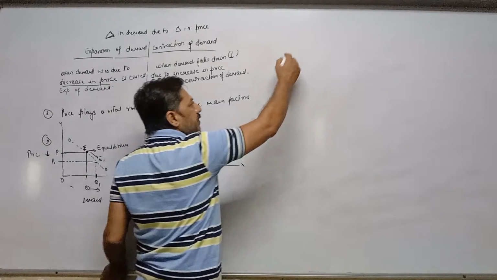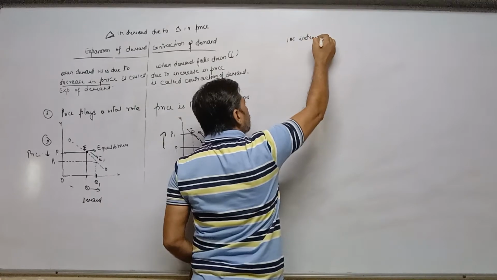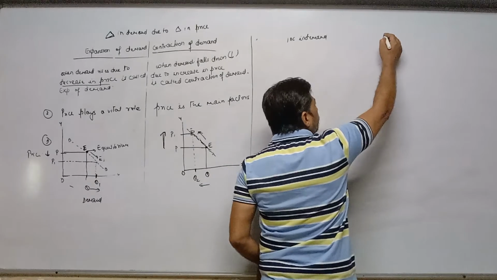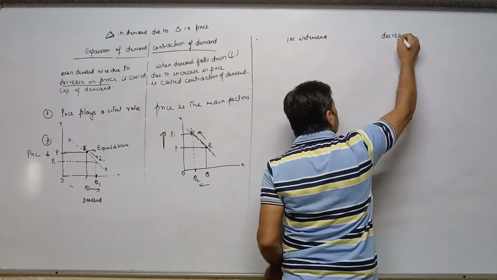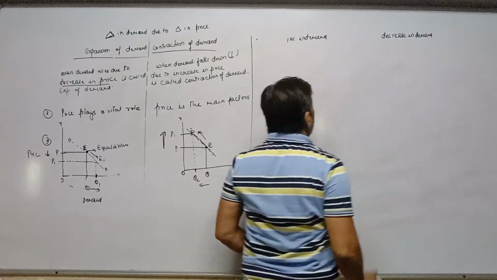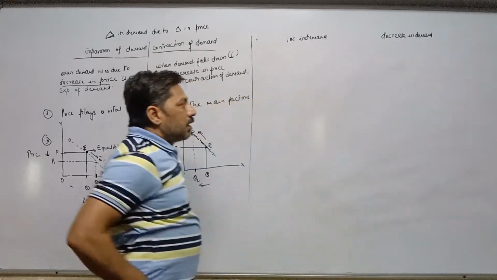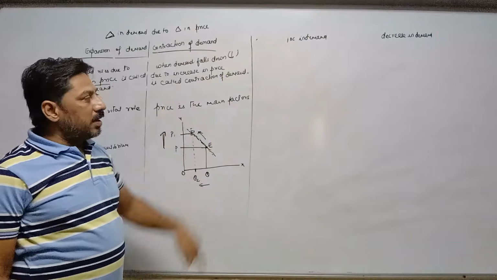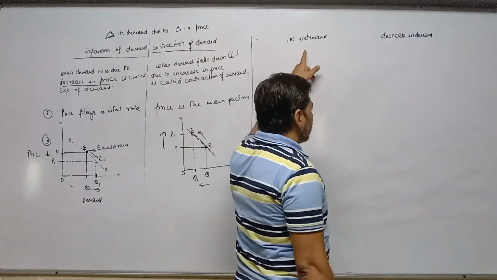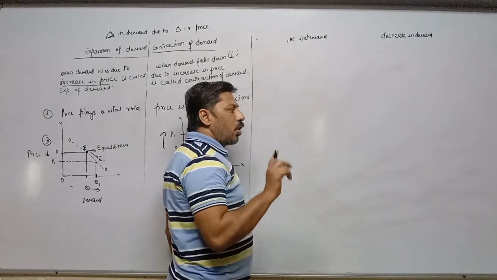Now the next topic is increase in demand and decrease in demand. Here, first is increase and second is decrease in demand. Now, the combined definition: whenever demand changes due to other factors, not due to price.